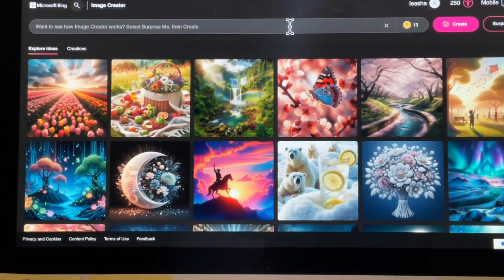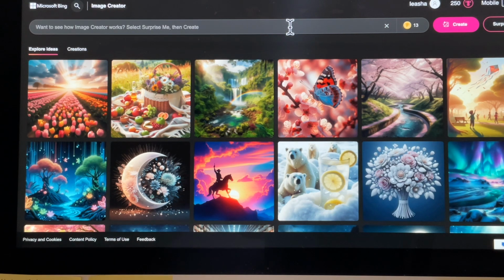One thing about Microsoft Bing, it has little tokens, I think you get like 15 tokens a day, and you can create AI designs with it. Once your tokens are used up, you will have to wait in order to create something different. I've created a lot of things here, but we're going to let my twin say what she wants to create, okay?